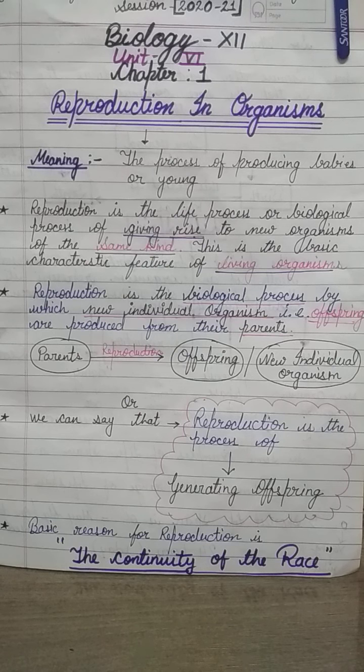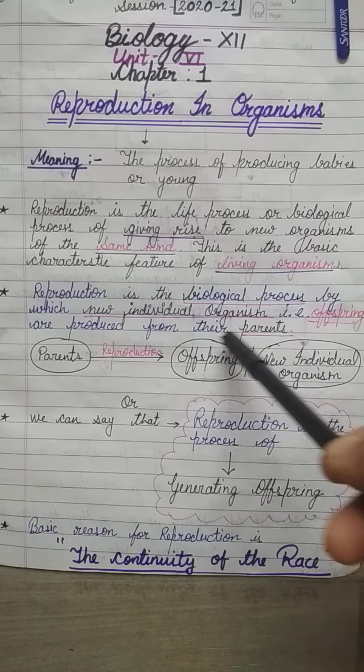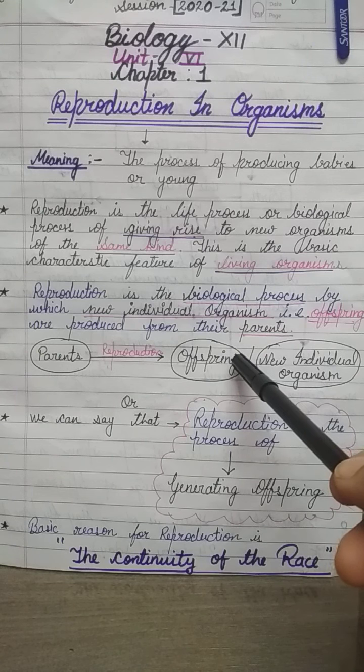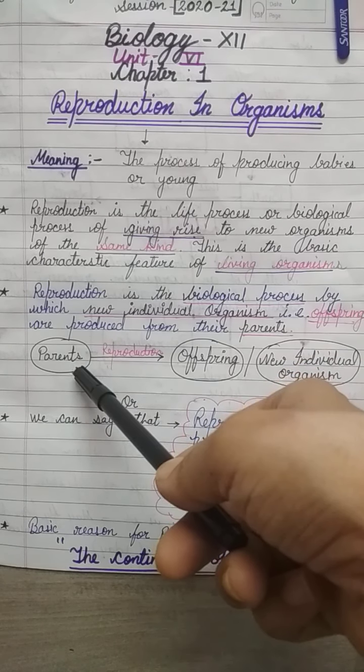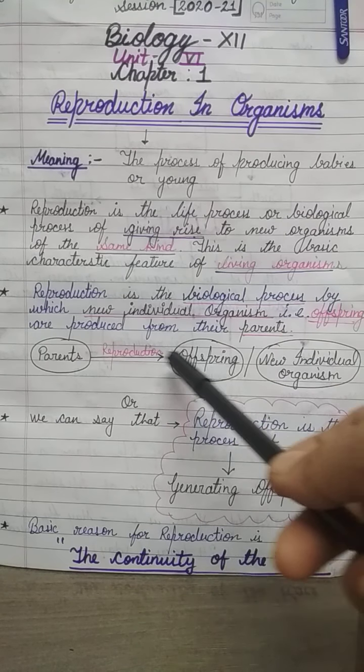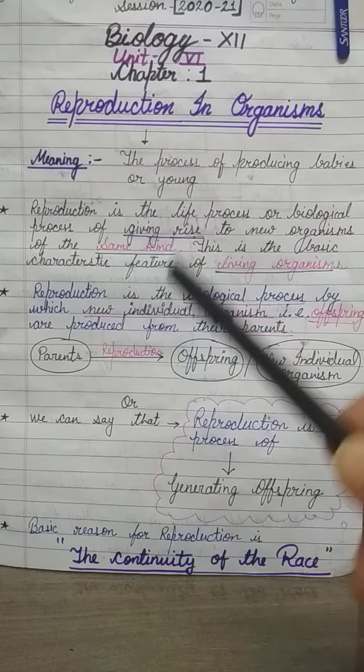In other language, reproduction is the biological process by which new individual organisms, that is offspring, are produced from their parents. Here, I have shown new individual organism, or we can say offspring, or young one, are produced from their parents by reproduction.